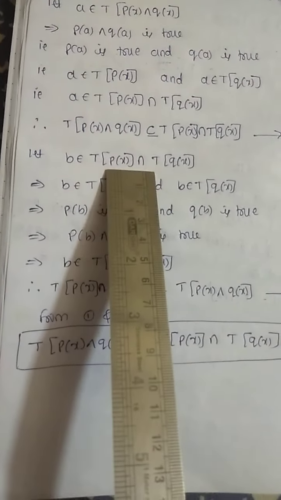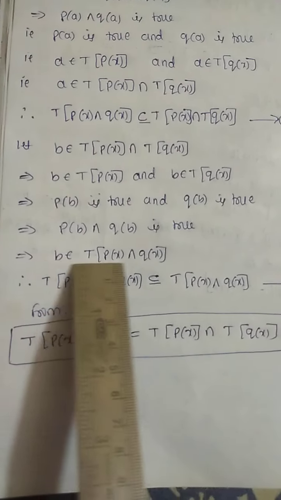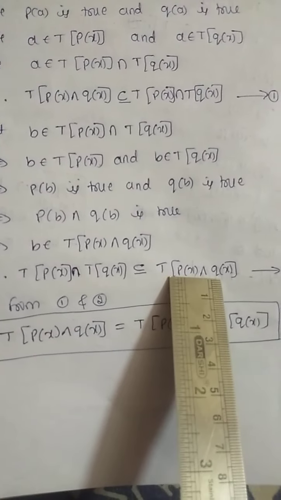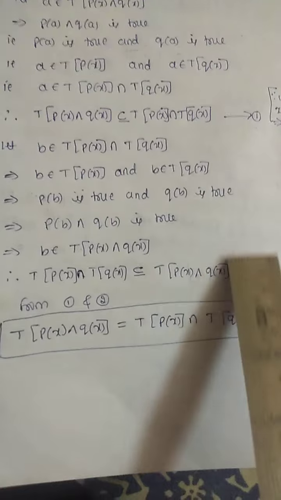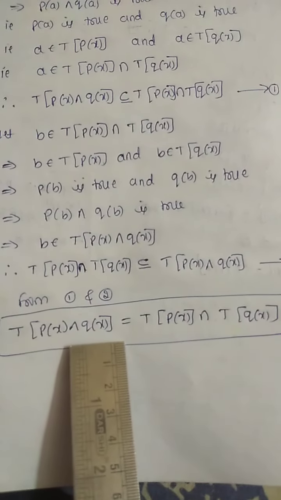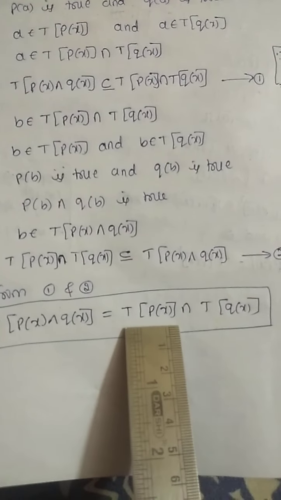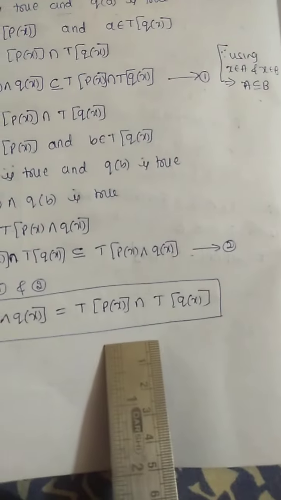Therefore, T of P of x intersection T of Q of x is contained in T of P of x and Q of x. Equation number 2. From 1 and 2 we have T of P of x and Q of x equals T of P of x intersection T of Q of x.